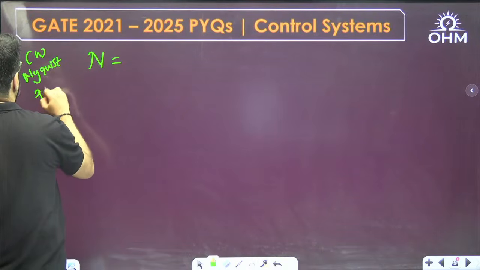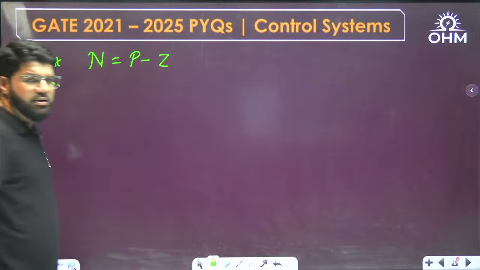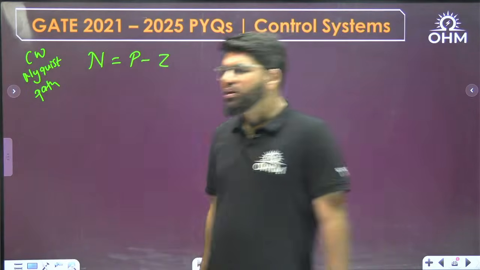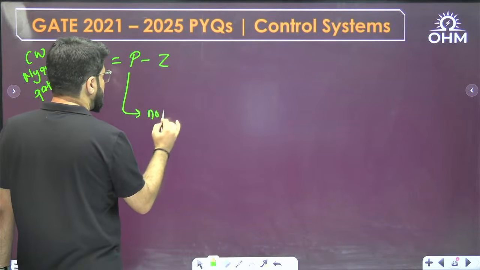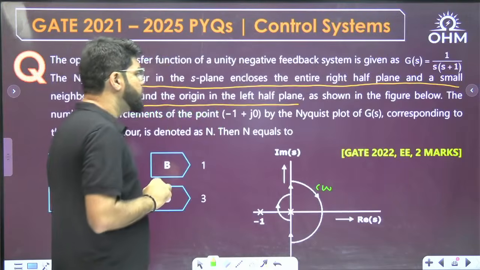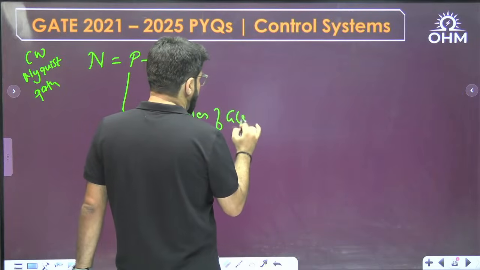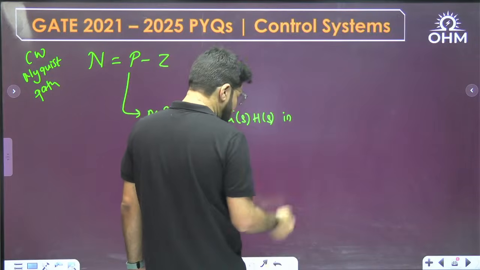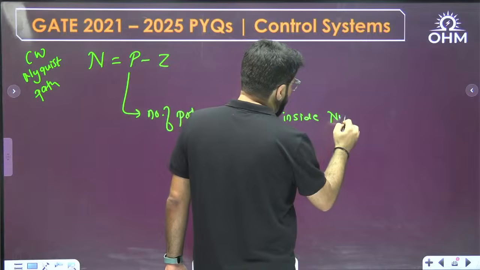Nyquist path or Nyquist contour, and for clockwise the formula is N equal to P minus Z. For anti-clockwise it is Z minus P. So I want N equal to P minus Z. What is P and Z? P means number of poles of the open loop transfer function, which is only G(s) here. Number of poles of G(s), or generally G(s)H(s), inside the RHP, or inside the closed path, inside the Nyquist path given.